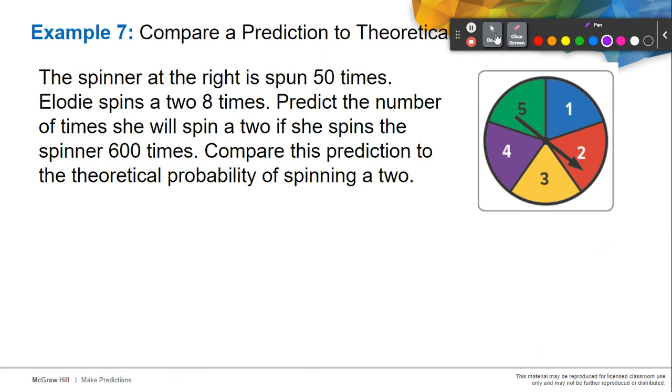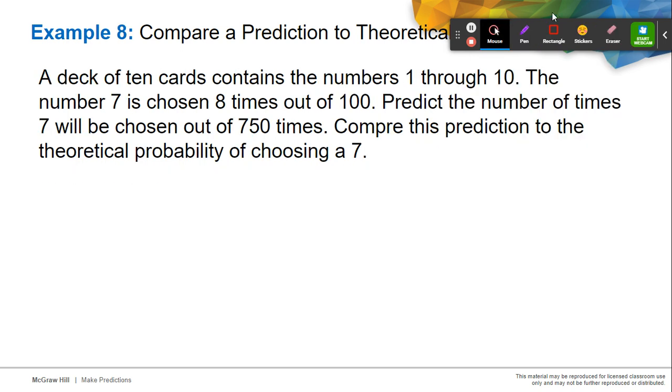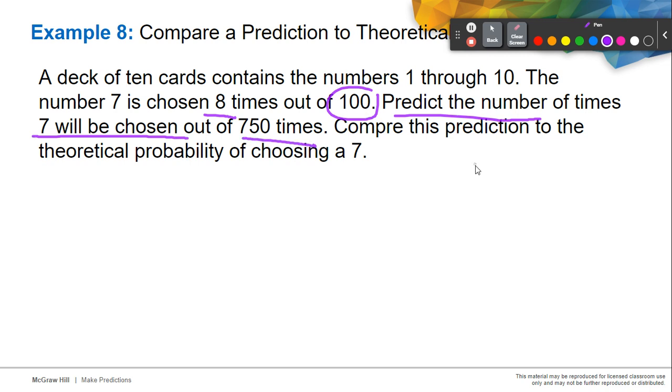Let's move on to our second to the last example. A deck of 10 cards contains the numbers 1 through 10. The number 7 is chosen 8 times out of 100. Predict the number of times 7 will be chosen out of 750 times, and let's compare this prediction to the theoretical probability of choosing a 7. So let's find our experimental probability. 7 is chosen 8 times out of 100, so 8 out of 100. We're going to use this result to predict how many times it will appear out of 750 trials.